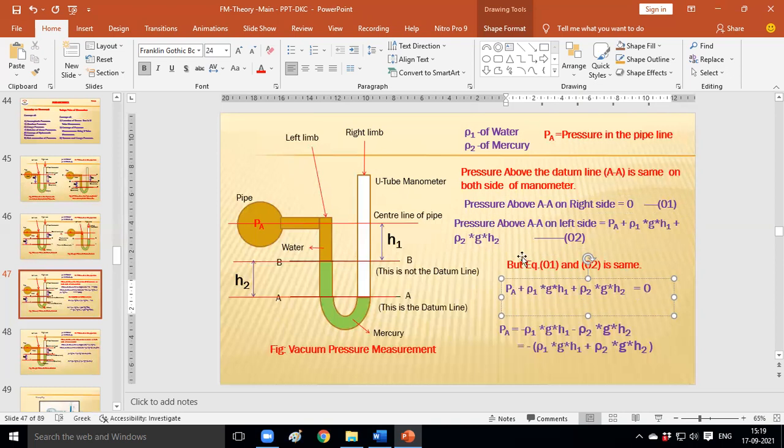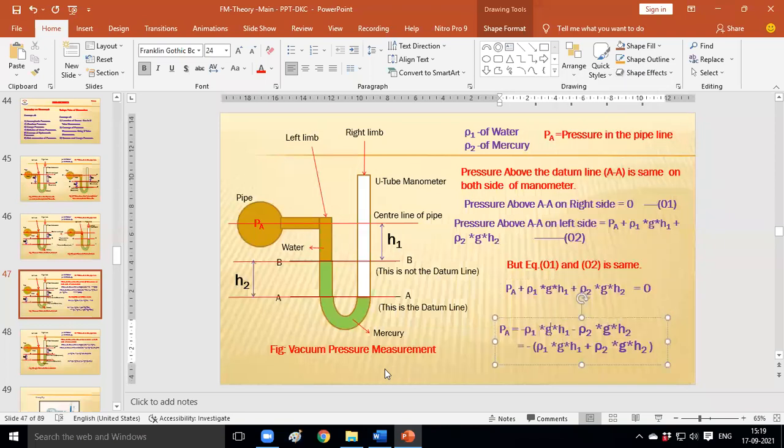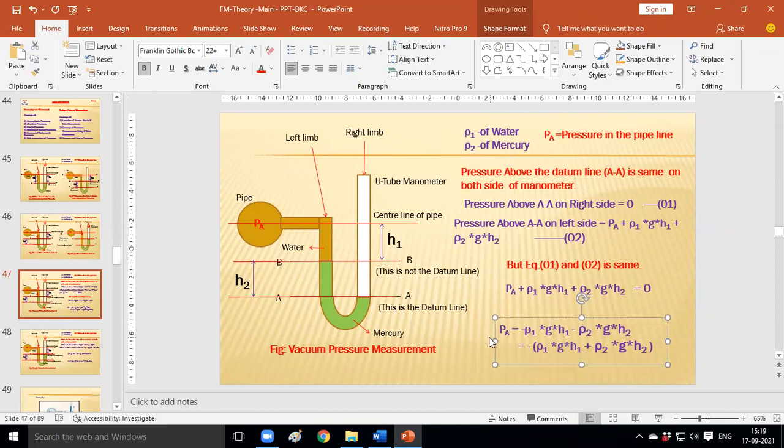Simplifying, PA is equal to minus rho 1 g h1 minus rho 2 g h2. This equation represents the pressure in the pipeline. Is it understood?